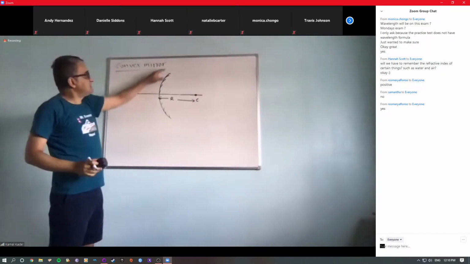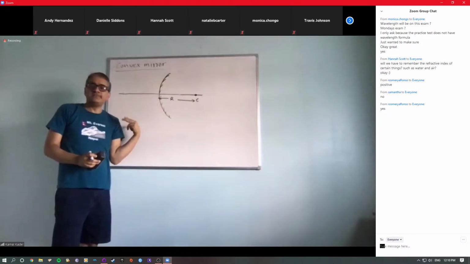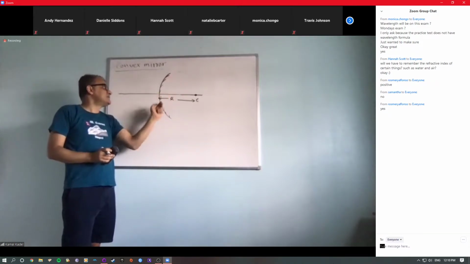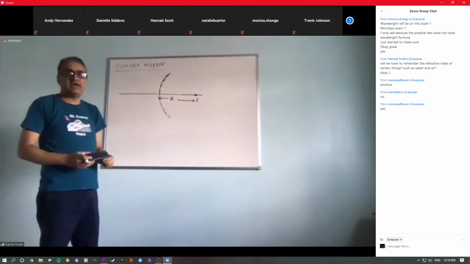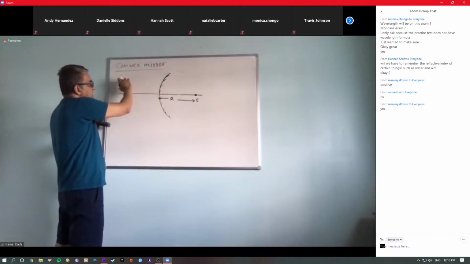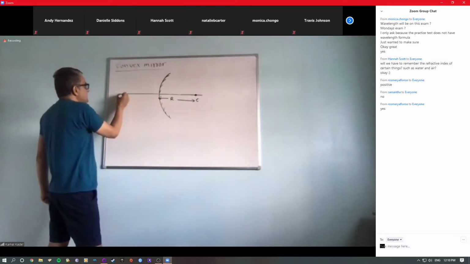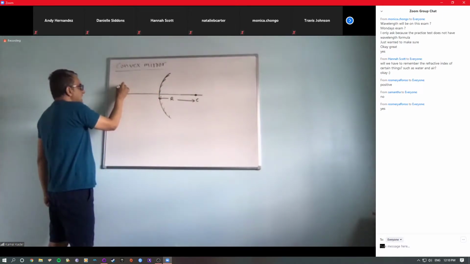Since this is curved inward and the reflecting surface is outward, this is the curved surface and this is the reflecting surface, right? So the object would be here, because the light rays should strike the reflecting surface like this. For example, I have the object here.